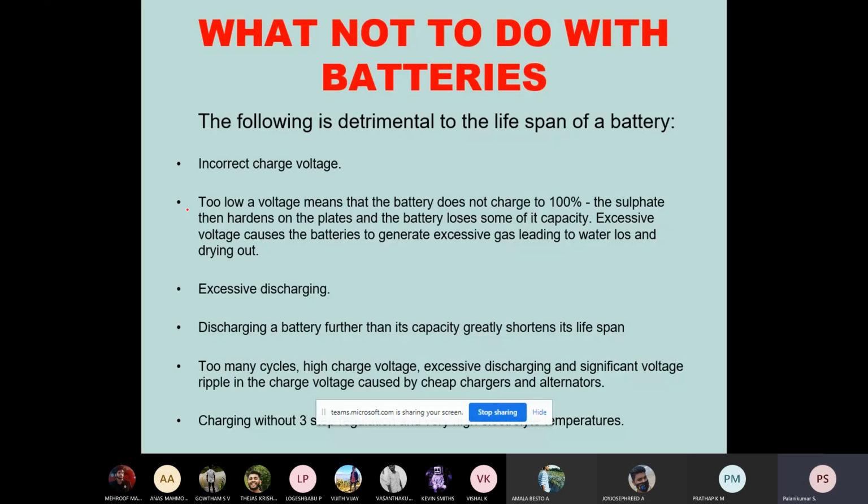This is the maximum voltage at which we should charge. If you go beyond that, it is called high charging voltage. Because of that, excessive discharging and significant voltage ripple also appear. In the case of a very cheap charger, that leads to a shortened lifespan of any battery.